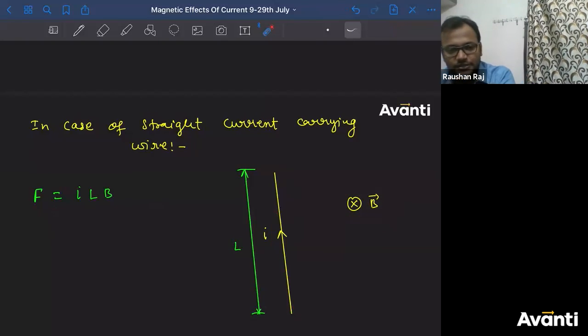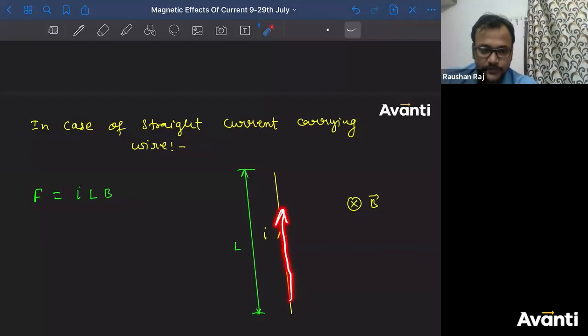Tell me, what is the direction of force here? Come on guys, tell me the answer. Left, are you sure? How do you find that? Using the right hand thumb rule. Direct your right hand thumb along the direction of dL in such a way that the palm is facing towards the magnetic field. So the palm is facing down.